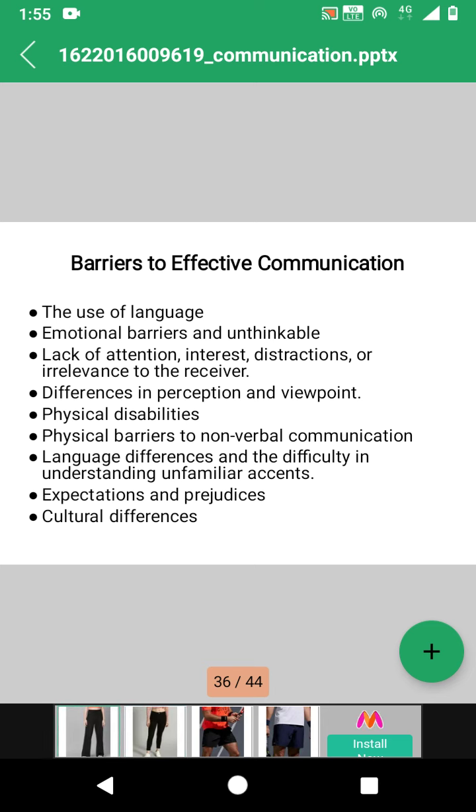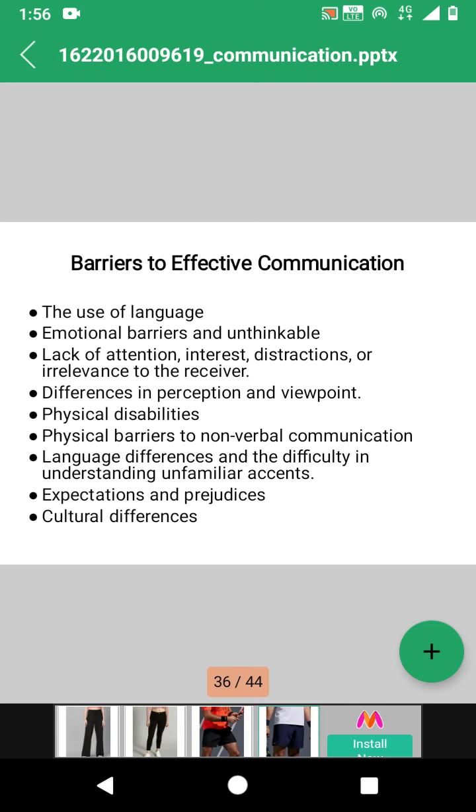Next, emotional barriers and unthinkables or taboos. Some people may find it difficult to express their emotions, and some topics may be completely off limits. So the sender is supposed to know his limits, what kind of information and what kind of words he is supposed to use in the message.